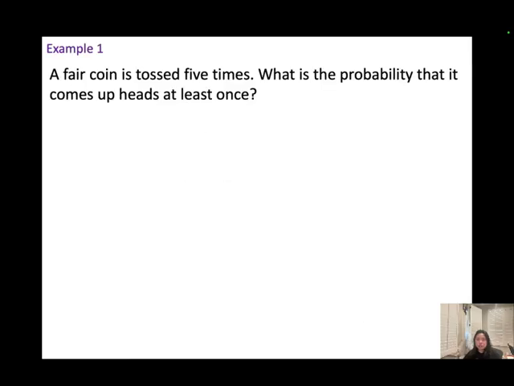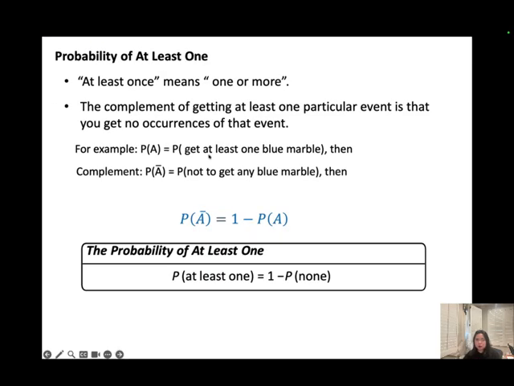Example 1. A fair coin is tossed 5 times. What is the probability that it comes up heads at least once? I want you to highlight the "at least once." When you see this is what we're looking for, you need to think about the complement formula. So first, let A equal comes up heads at least once. Think about it. What is the complement of A? Remember, if we want to find at least once, the complement will be not to get any, right? Or you could think about none of it.